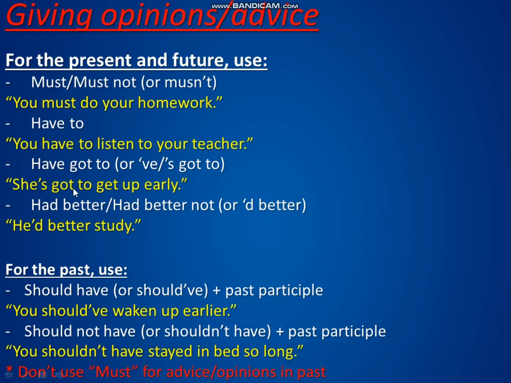And that always brings up the question, how do you know if it's she has or she is? By the context. You see this got to get up, got to. You know that it will be a has here. Has got to, have got to. And we have this had better and the negative had better not. In the contraction, apostrophe d, better.